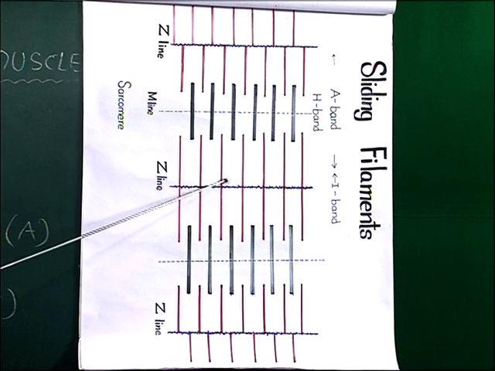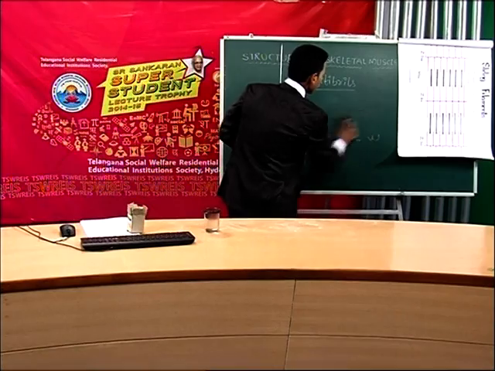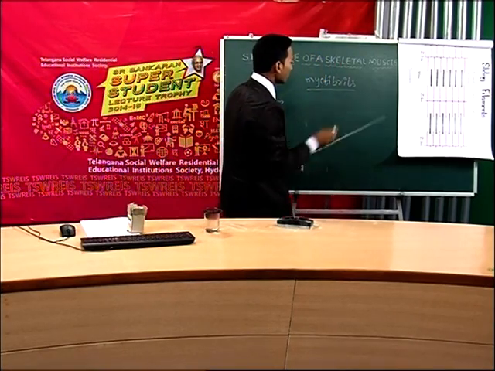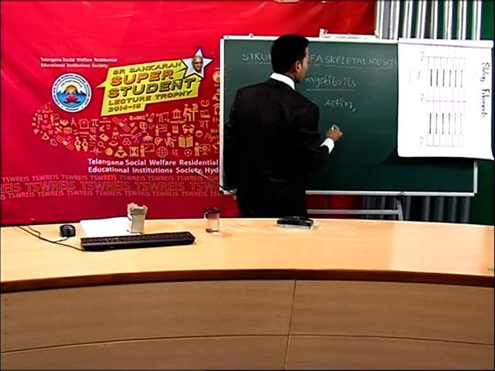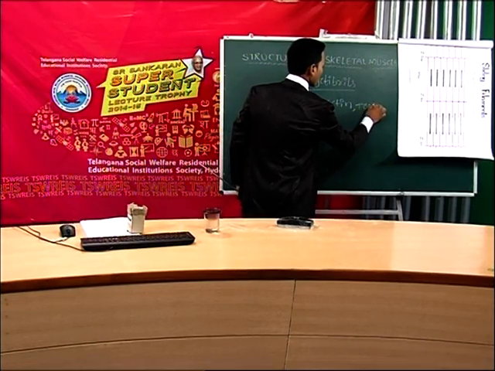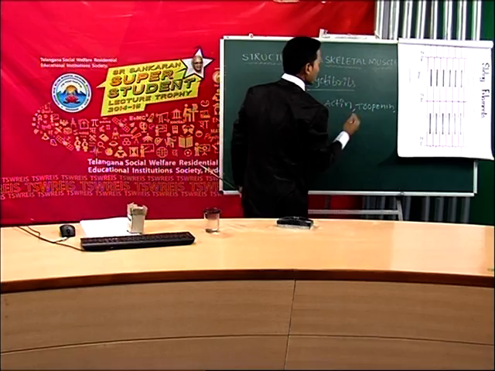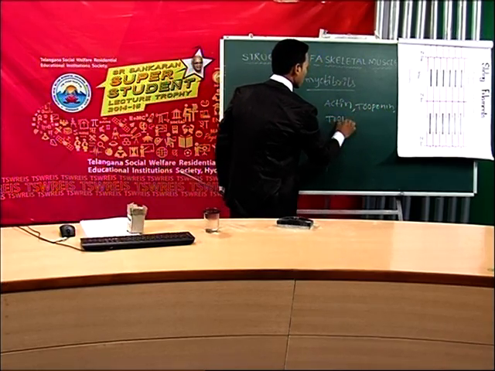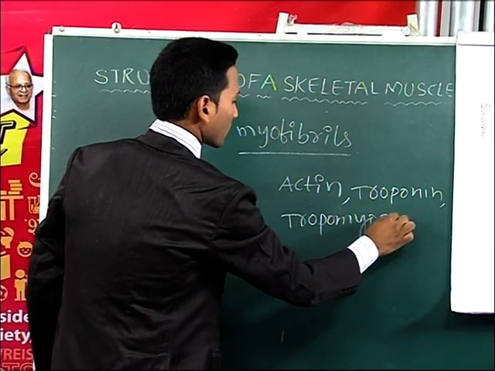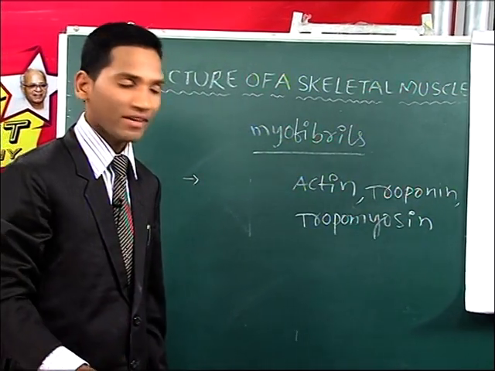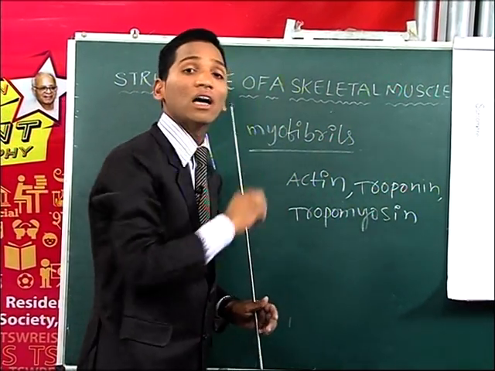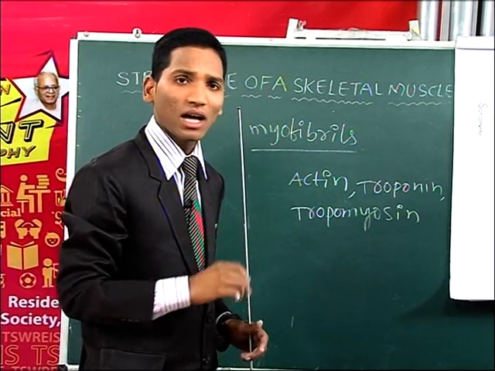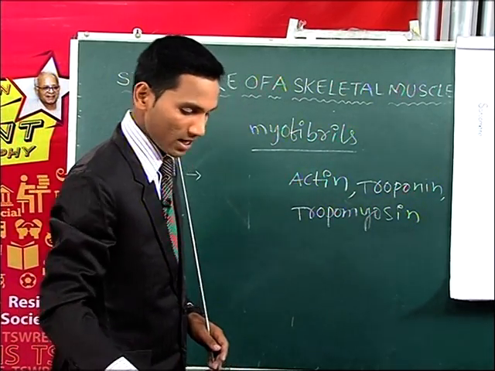These thin filaments are attached to the Z line, and they contain three types of protein: actin, troponin, and tropomyosin. These three proteins help in the contraction of muscles.